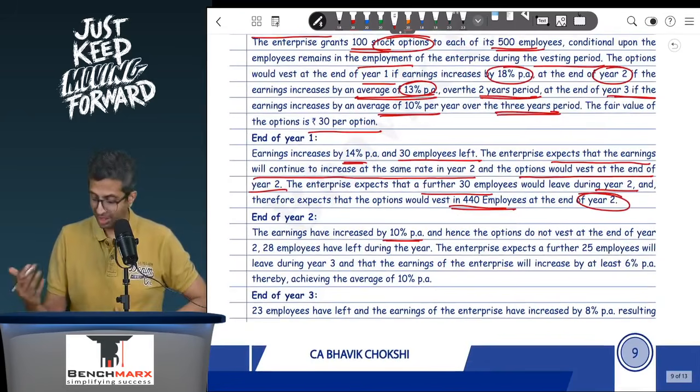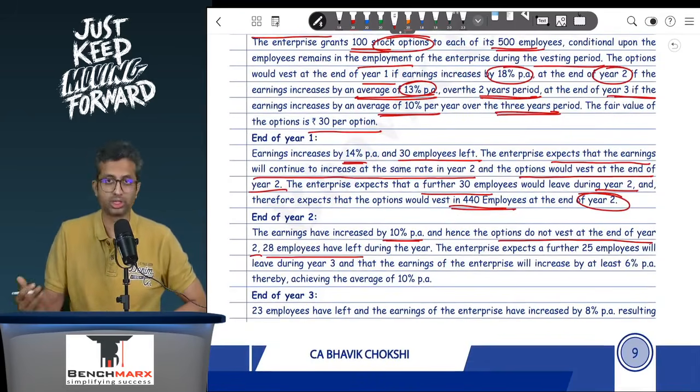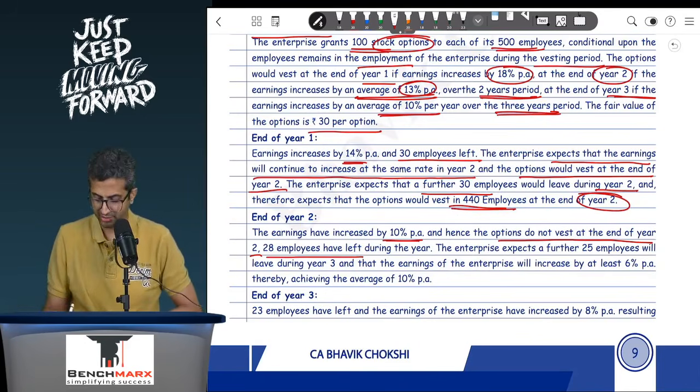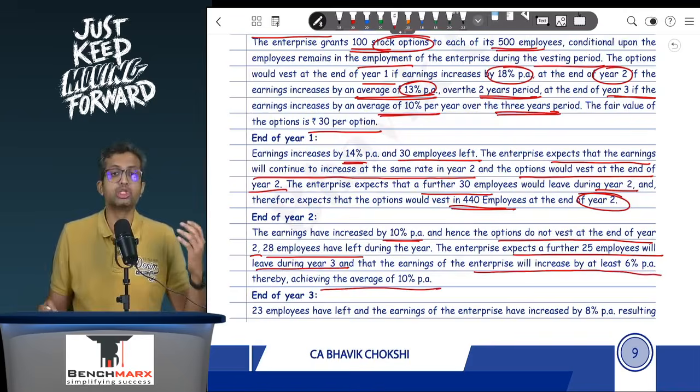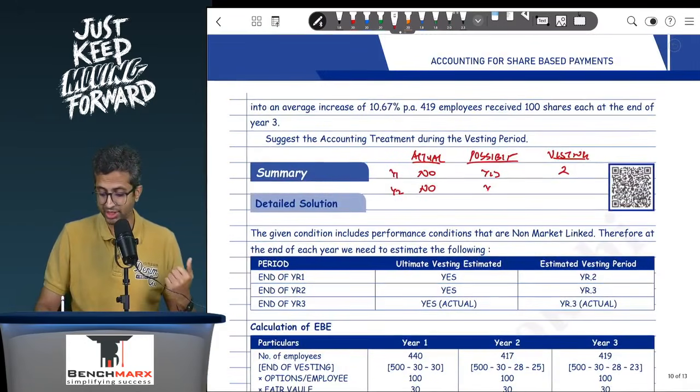But does that mean they lapse? No. And hence, options do not vest at the end of year 2. 28 employees have left during the year. We expected 30 to leave, 28 left. That's fine. And the enterprise expects another 25 will leave during year 3. And the earnings for the enterprise will increase by at least 6%, thereby achieving the average growth of 10%. So if the average growth of 10% is achieved, will the vesting be possible? Yes, but when will it happen? Well, at the third year.